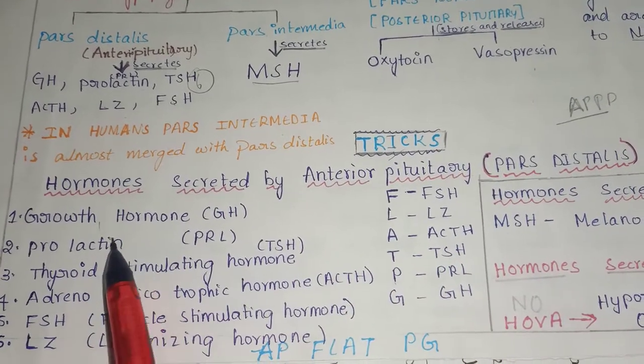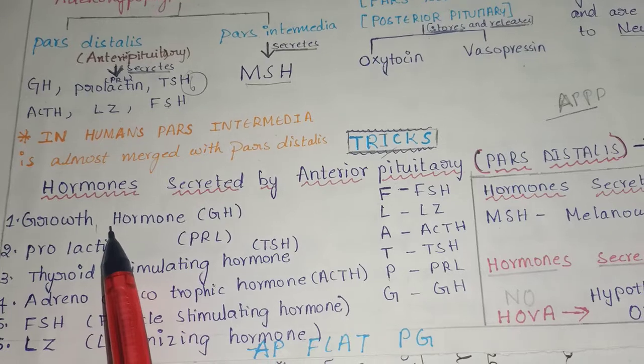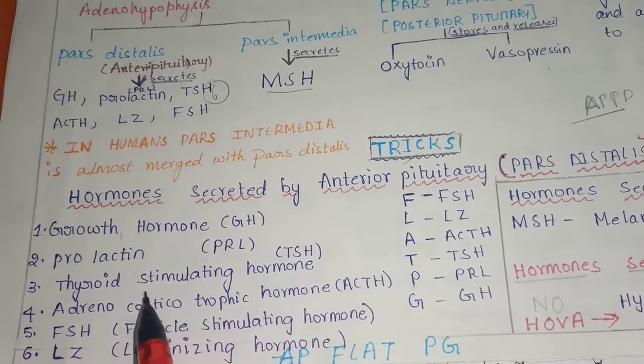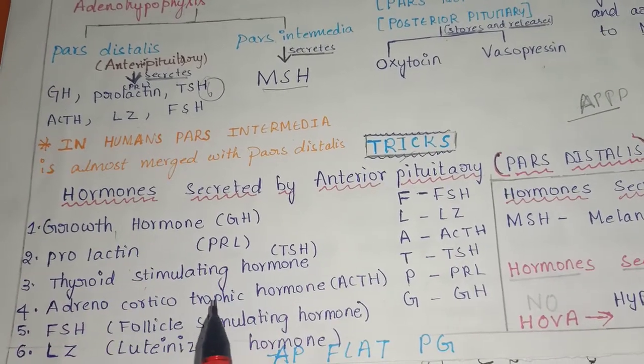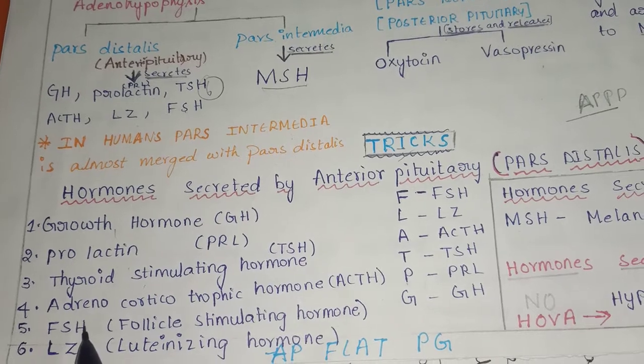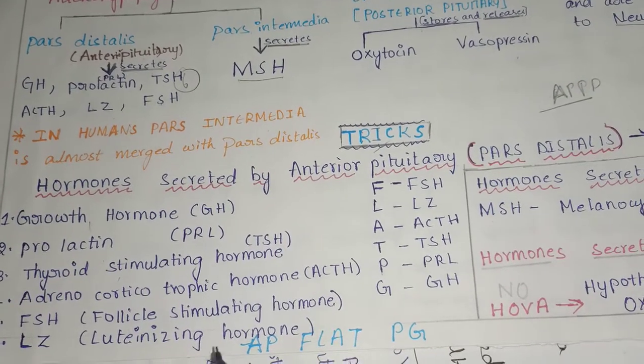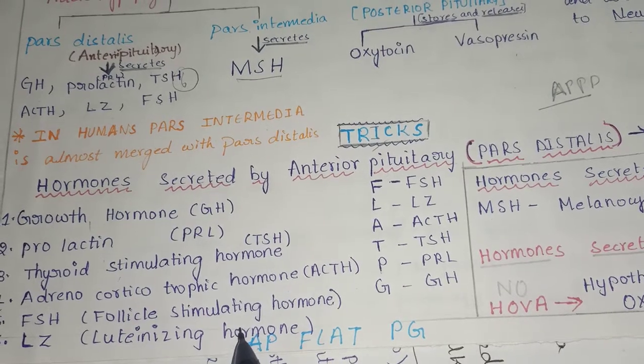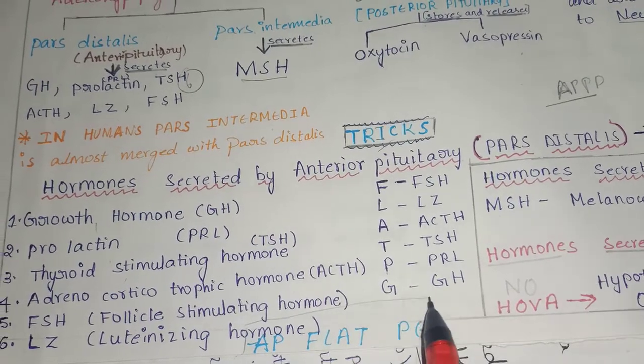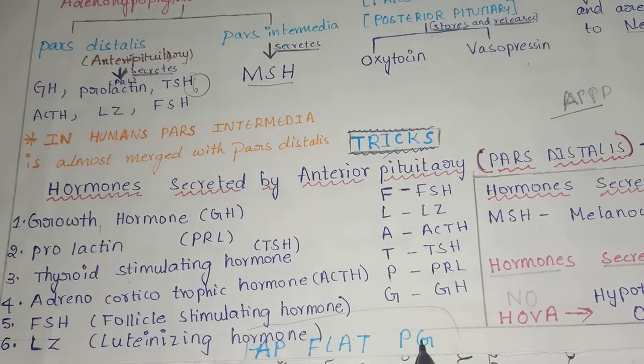So 6 hormones, as I told you: growth hormone, prolactin, thyroid stimulating hormone, adrenocorticotropic hormone, follicle stimulating hormone and luteinizing hormone. To remember this, the trick is AP flat PG.